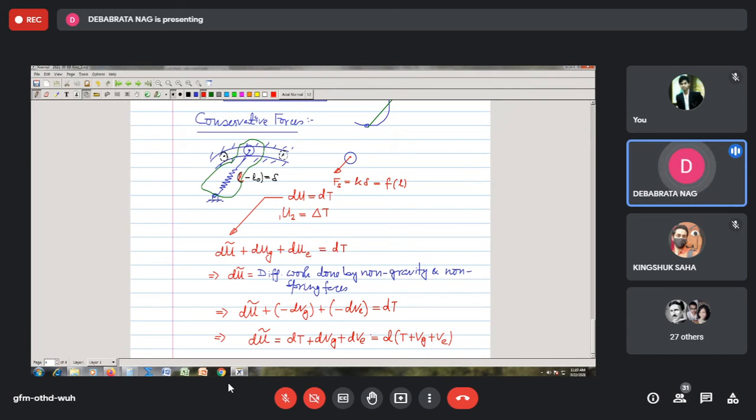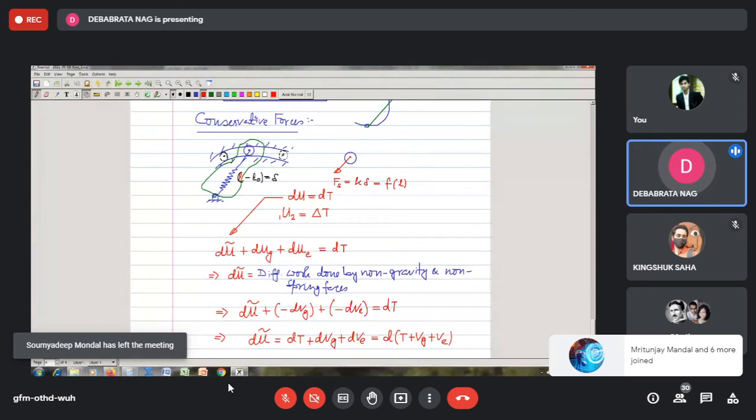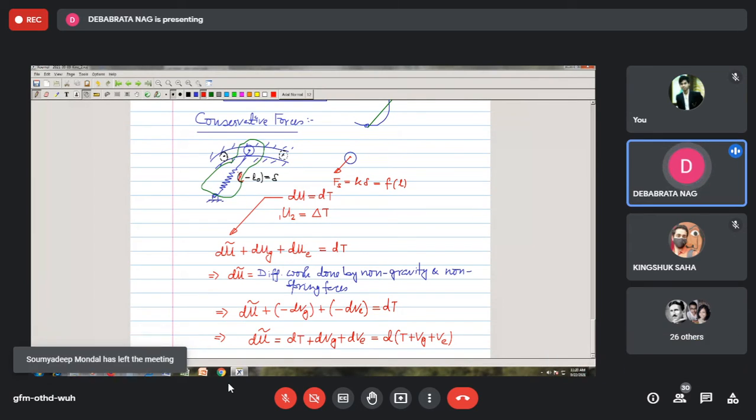So you calculate the total change of kinetic energy, gravitational potential energy and the elastic potential energy in calculating the work function.